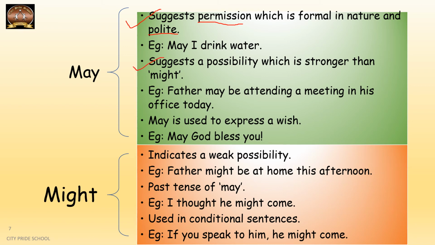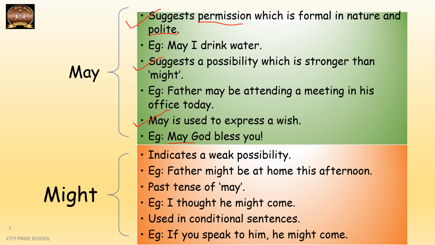Then may is also used to suggest a possibility which is stronger than might. I would say may indicates 50% possibility and might indicates 25% possibility. So the example for it is father may be attending a meeting in his office today. The father must have told that I'm going to have a meeting in the office. So it is very sure. There is a strong possibility that father must be attending a meeting. May is used to express a wish. May God bless you. May you have a good day. So whenever we wish something good for someone, we begin the sentence with may.